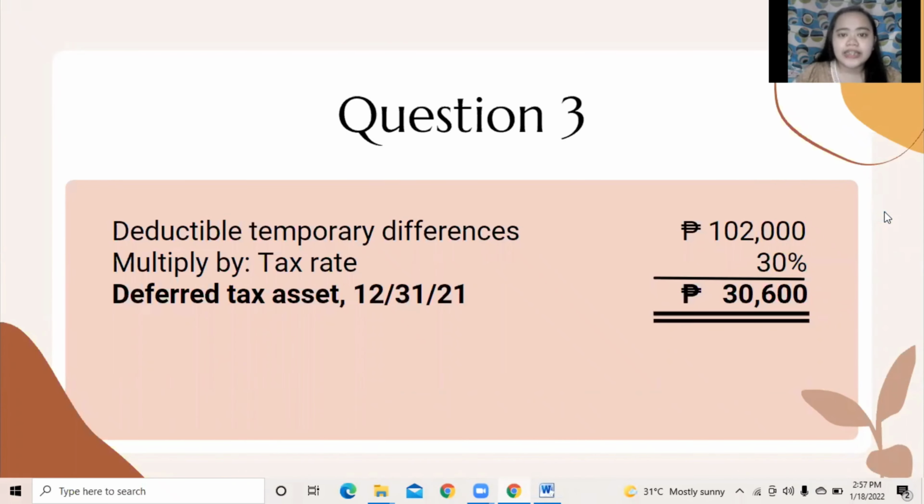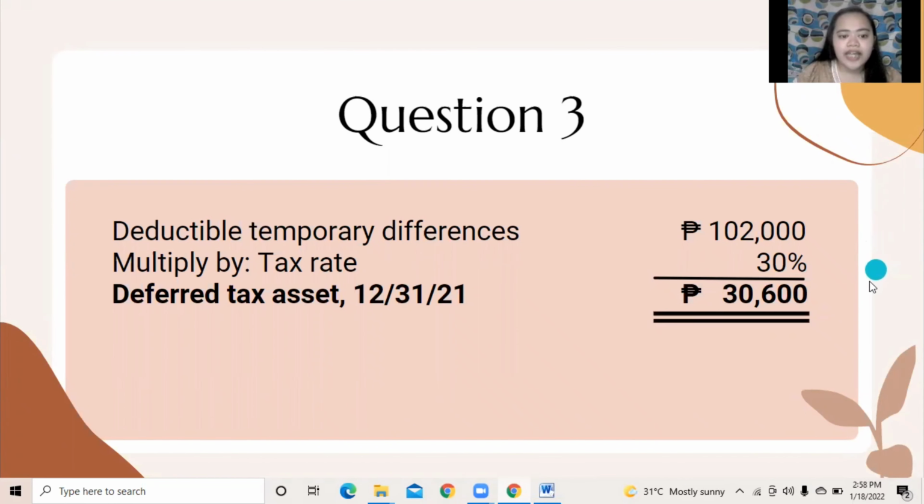For question 3, number 11, we need to compute for the deferred tax asset. So as stated in PAS 12 and as mentioned previously, deferred tax assets are the amounts of income taxes recoverable in future periods in respect of deductible temporary differences, the carry forward of unused tax losses, and the carry forward of unused tax credits.